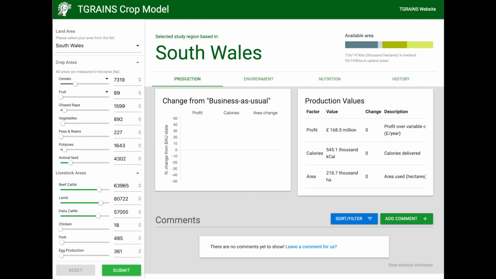This is the TGRAINS crop modelling tool, which you will use in your groups for the second workshop task. The facilitator in your group will be in control of the model and will share their screen with you. They'll help you change values and investigate scenarios based on the conversations you've had in part 1. By modelling agriculture within the region, we can try to represent the current understandings or concerns we have about it and investigate alternative scenarios for future food production.